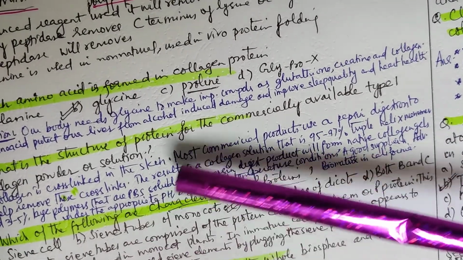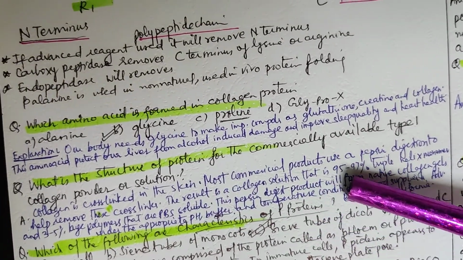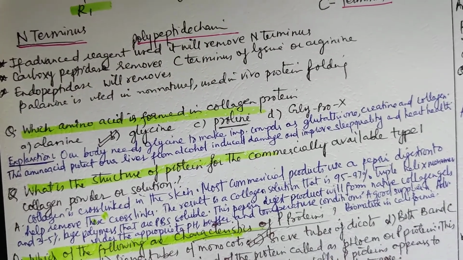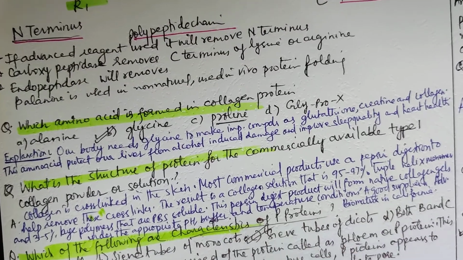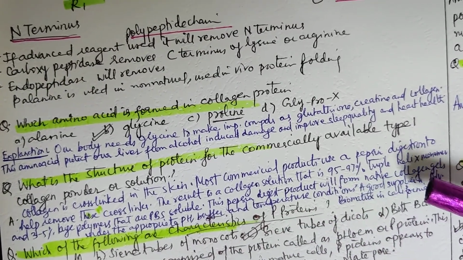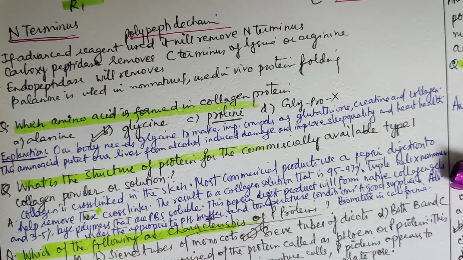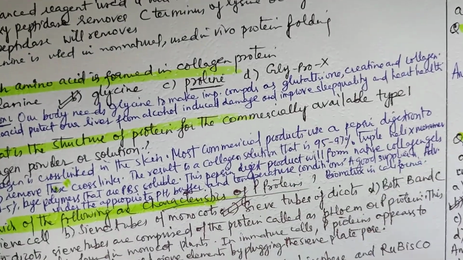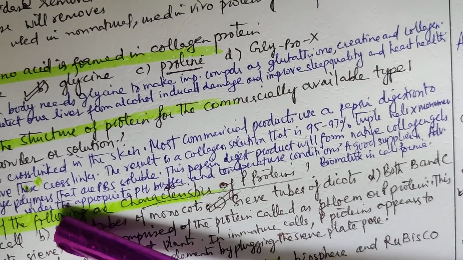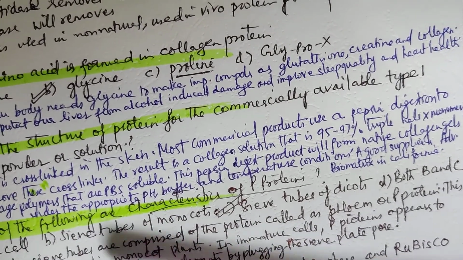Next question: what is the structure of protein for the commercially available type 1 collagen powder or solution? The answer is that collagen is cross-linked in the skin. Most commercial products use a pepsin digestion to help remove the cross-links.